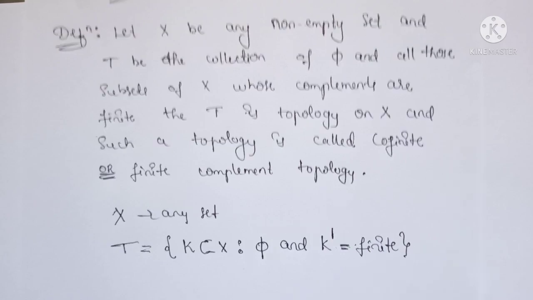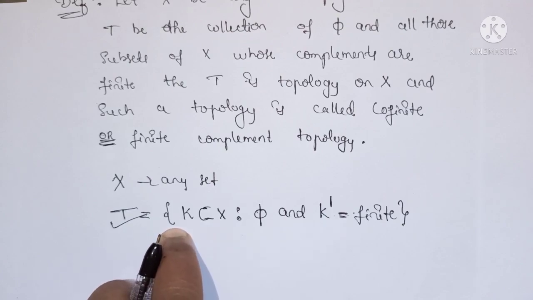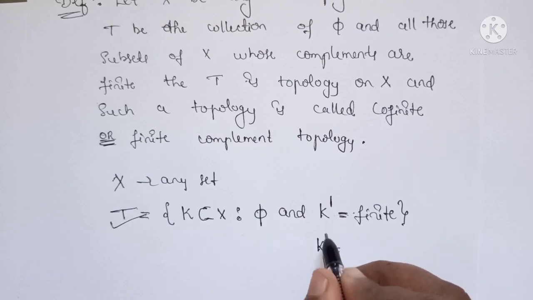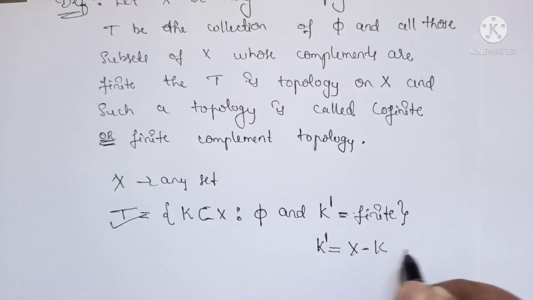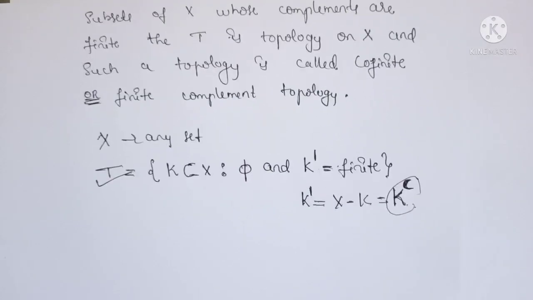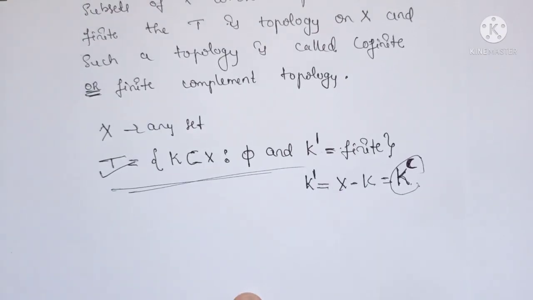Then we say that this T forms a topology on X, and this type of topology is called the cofinite topology or finite complement topology. Here complement means K complement is equal to X minus K, and this complement is also sometimes denoted like this.